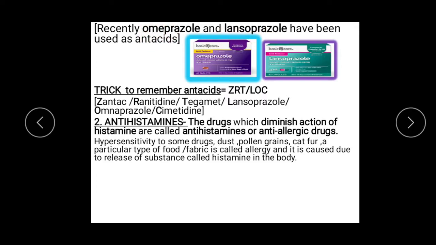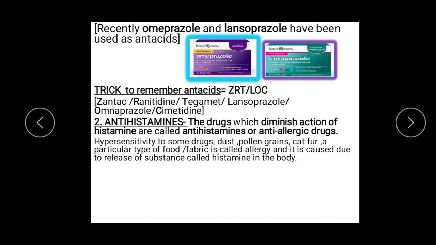And now when you remember these names for your exams, there will be many names associated with each class of drugs. So you can remember a code word by which you can write the names of all the antacids. Here for remembering antacids, we have a short trick to remember.